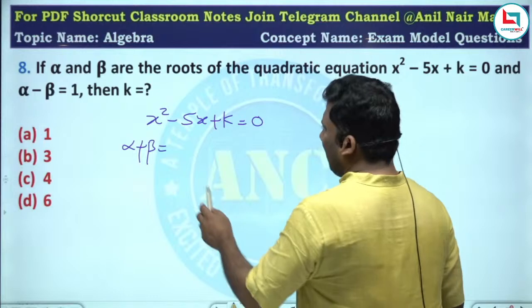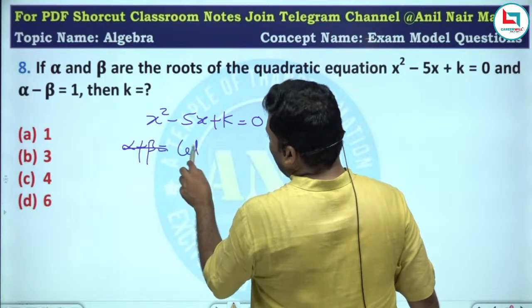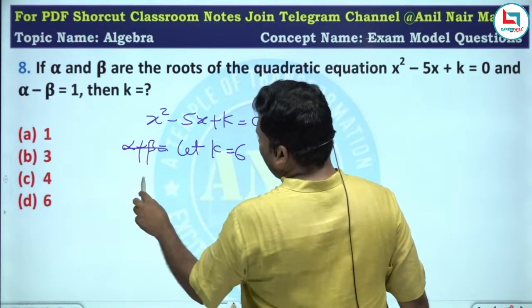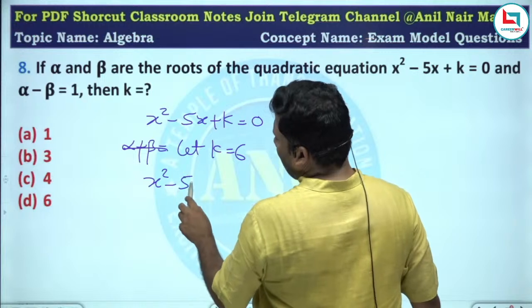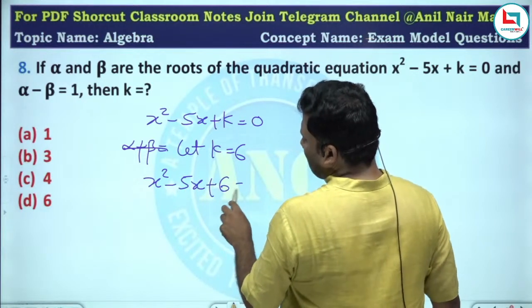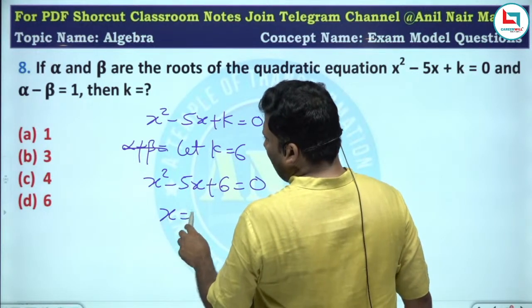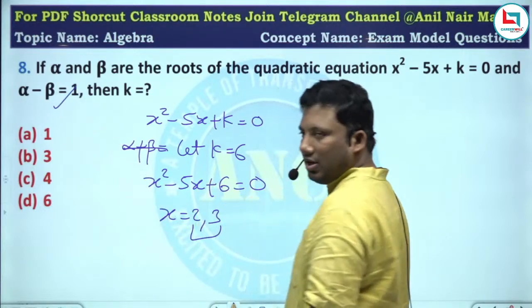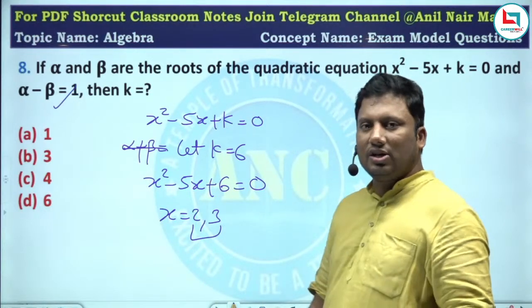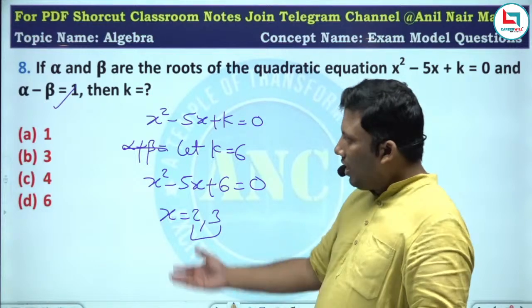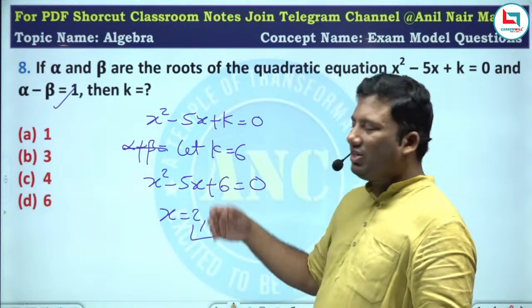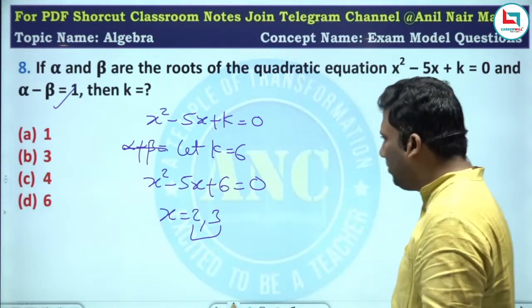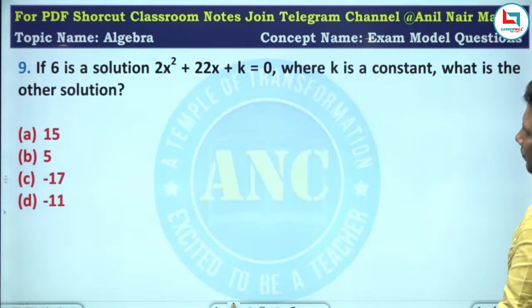Let me take k value 6. If k is 6, x square minus 5x plus 6 equivalent to 0, x is 2 and 3. Difference between the roots is 1. Are you all with me? So directly you can plug in the answer instead of doing alpha plus beta and alpha beta.